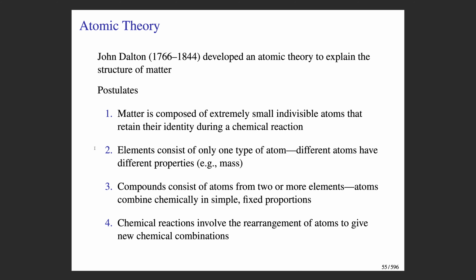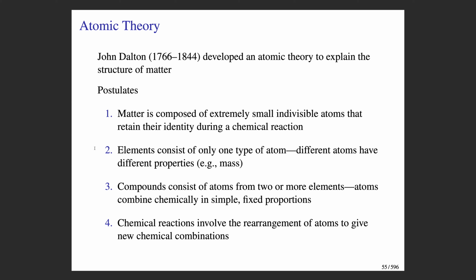Dalton was one of the early chemists who proposed the idea that matter could be explained in terms of atoms. He introduced several ideas or postulates as part of his theory, and he supposed that matter is composed of extremely small, indivisible particles called atoms, and that these atoms retain their identity during chemical reactions.